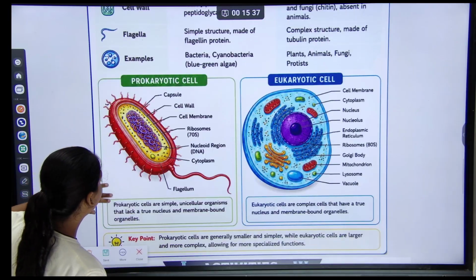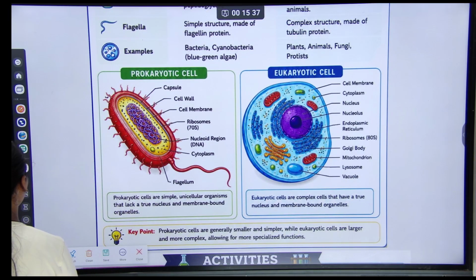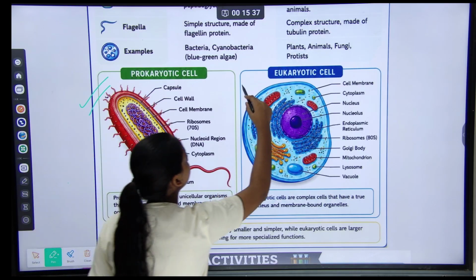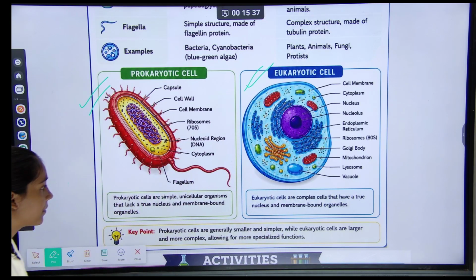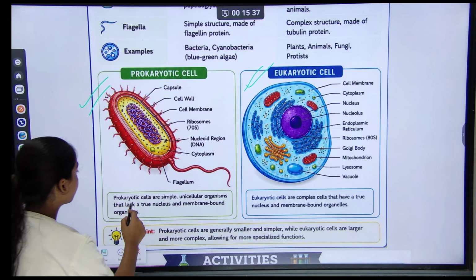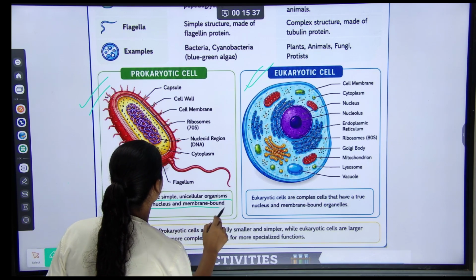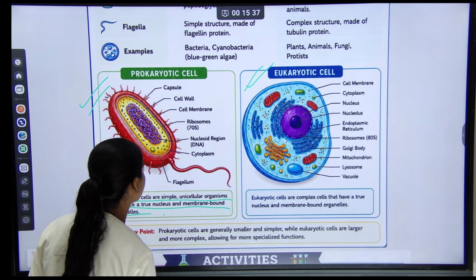And there are diagrams, you see. There is a prokaryotic cell diagram and a eukaryotic cell diagram. Prokaryotic cells are simple unicellular organisms that lack a true nucleus and membrane bound organelles.